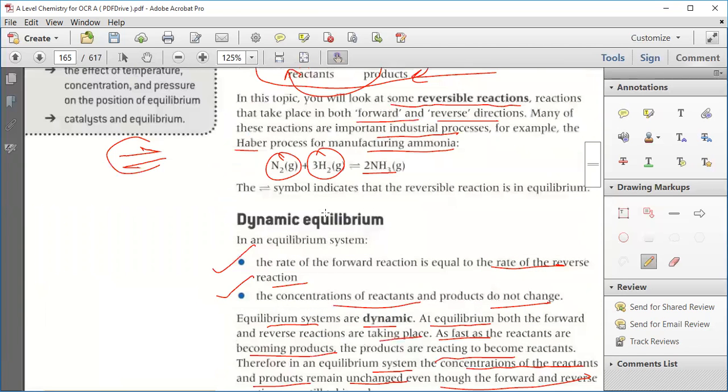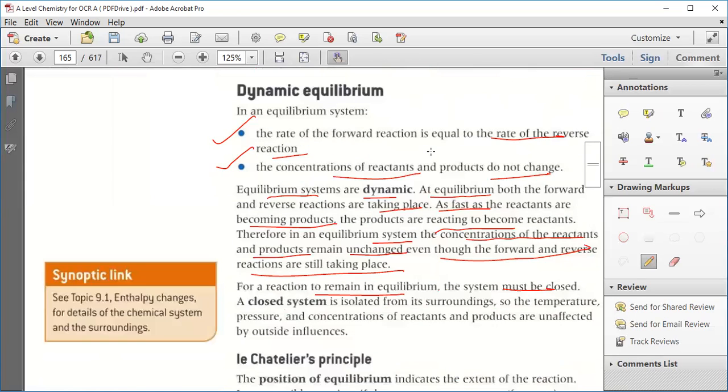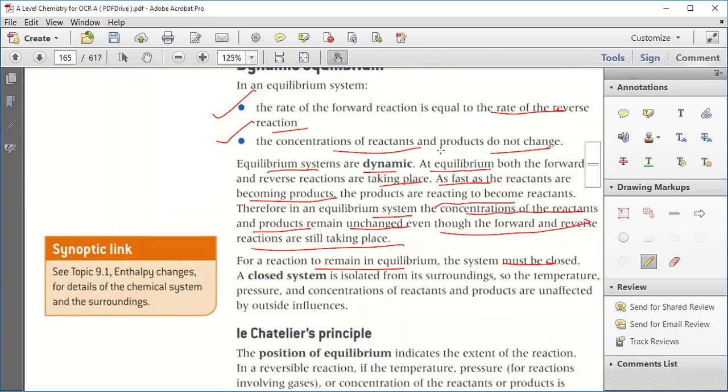Now this reaction, if it is happening in a closed system, then it is a reversible reaction. If this reaction is not happening in a closed system, then what will happen? As soon as this ammonia is produced, it will move out, and as it moves out, it will not again give you N2 and H2. So whenever you want equilibrium, that equilibrium must be done in a closed system.